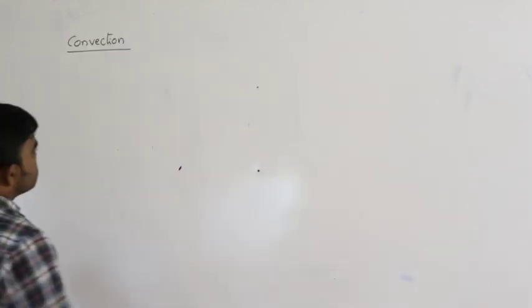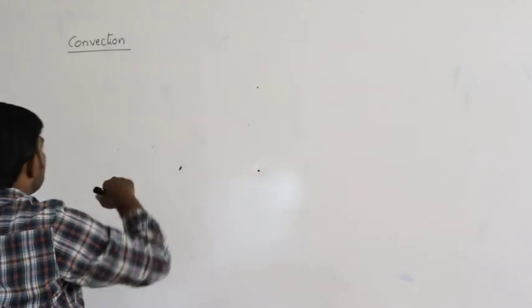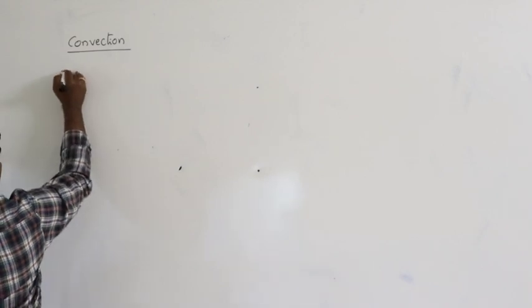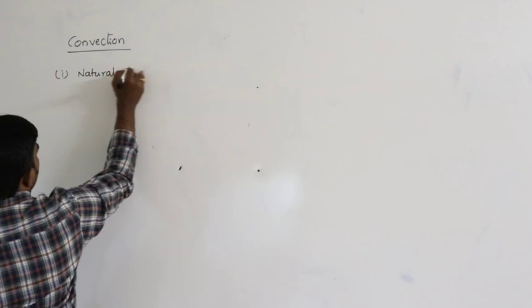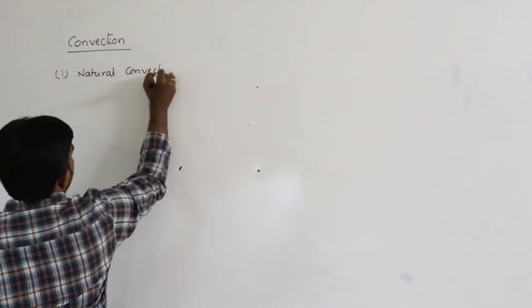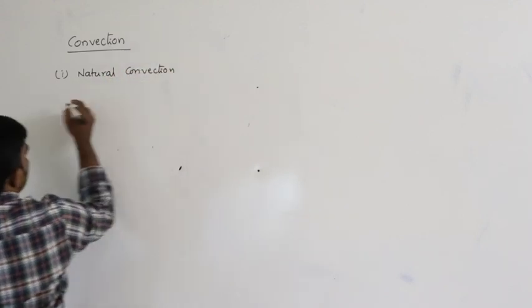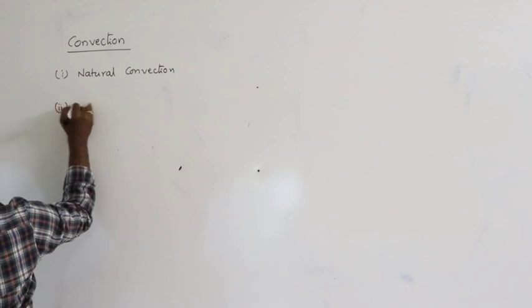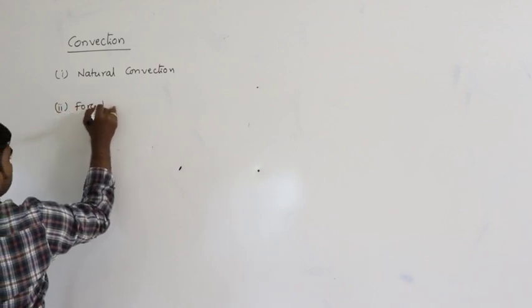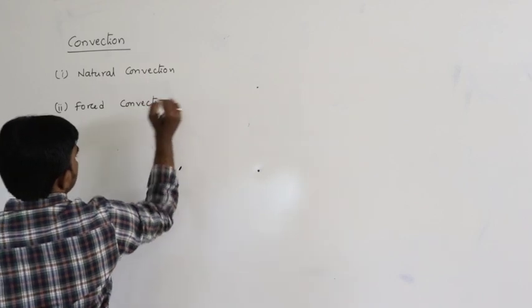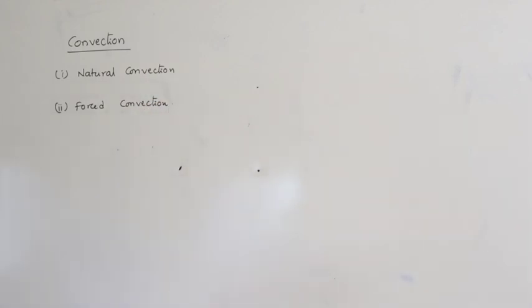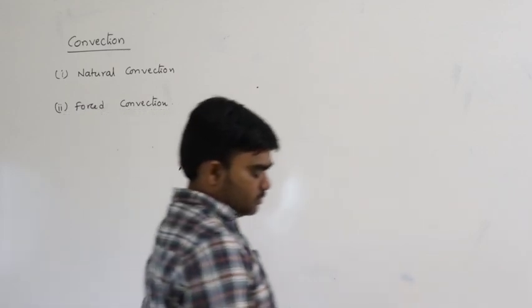So that is the convection. Convection is of two types. One is natural convection and the second one is forced convection.